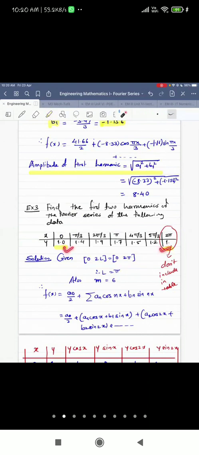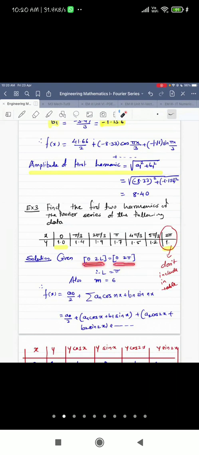This is the same value. This is the first endpoint and this is the last endpoint of the interval. In the table, don't consider the last point of the interval. It is written here: don't include it in the table.